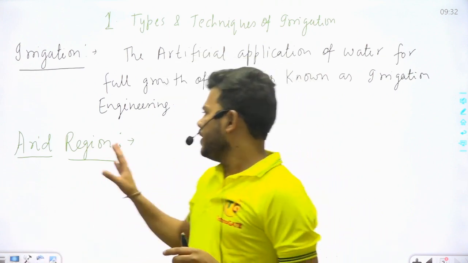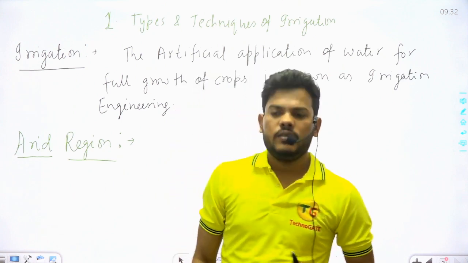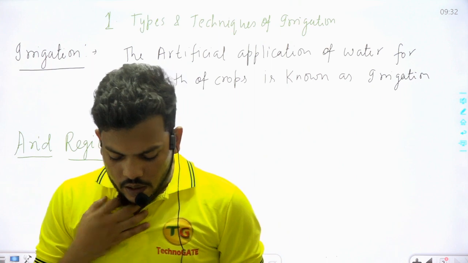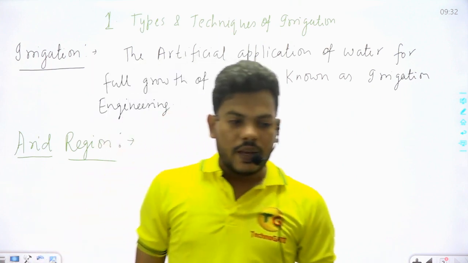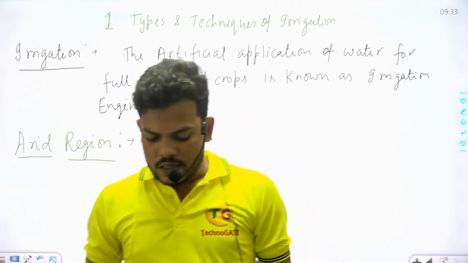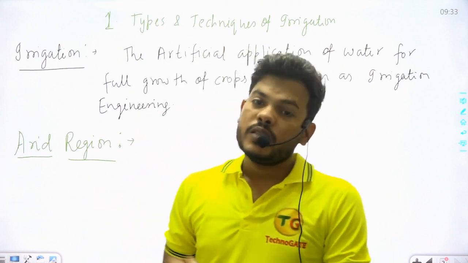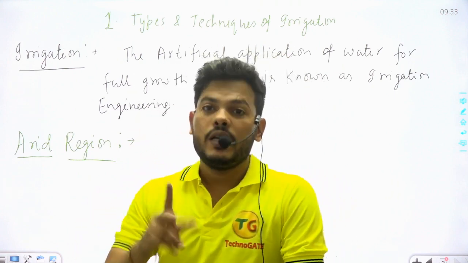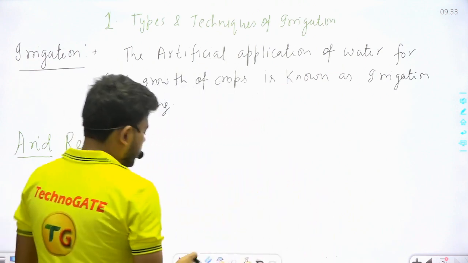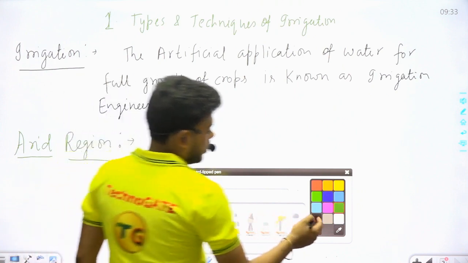So arid region is that region or area in which irrigation is necessary for main crops as well as for inferior crops. So write down the definition of arid region. What is arid region?